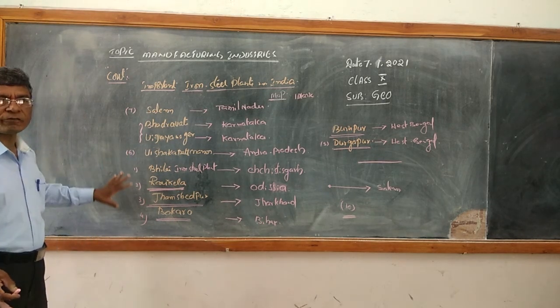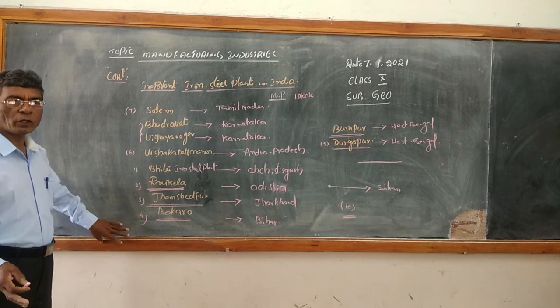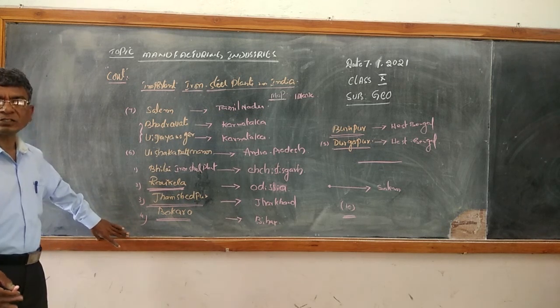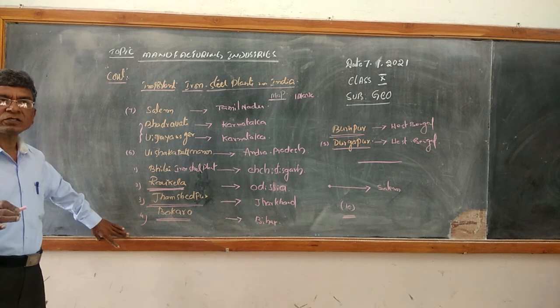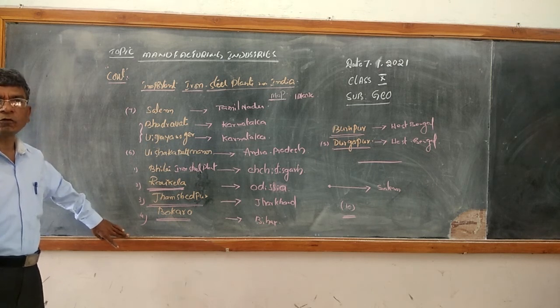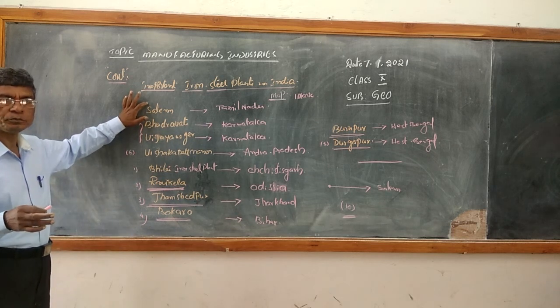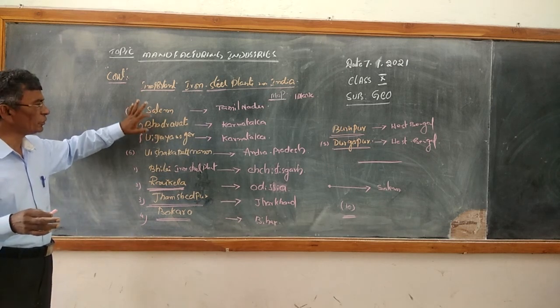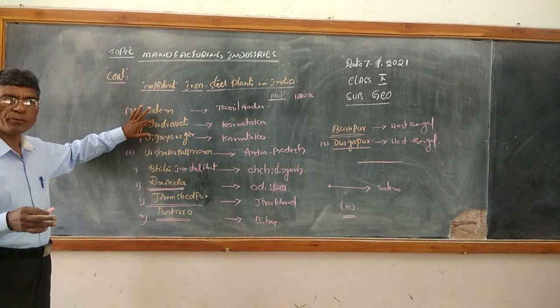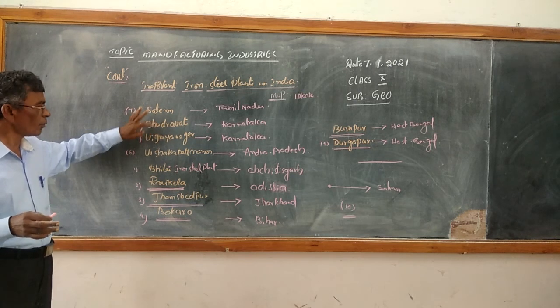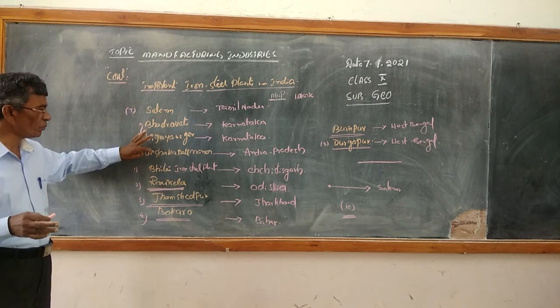Important iron steel plants of India. Mark the following iron steel plants in India. Salem, that is in Tamil Nadu. Vijayanagar, Karnataka. Bhadravati, Karnataka. Visakhapatnam, Andhra Pradesh.